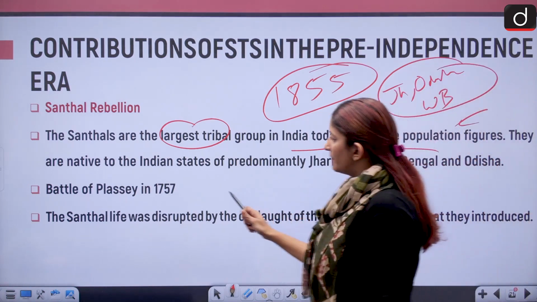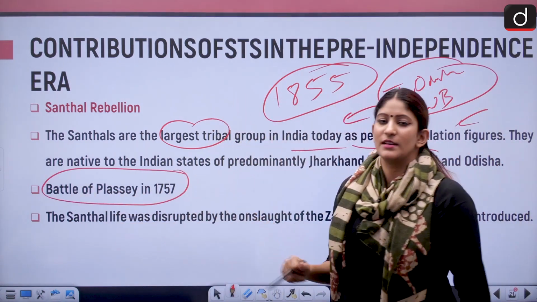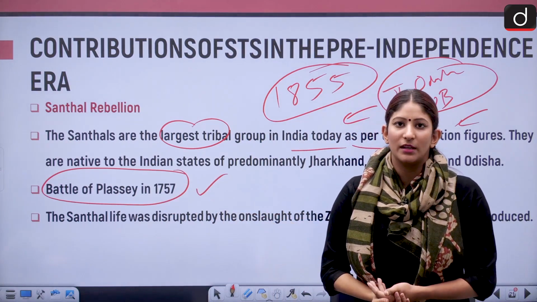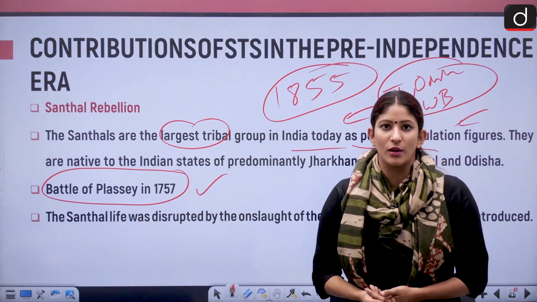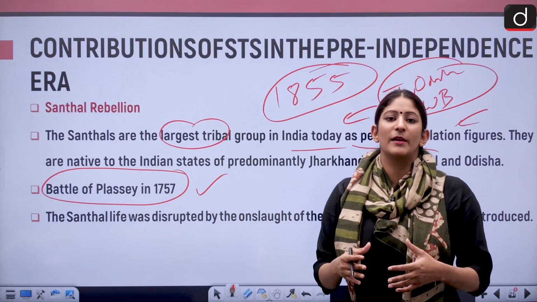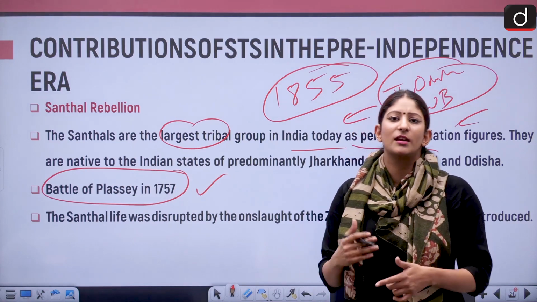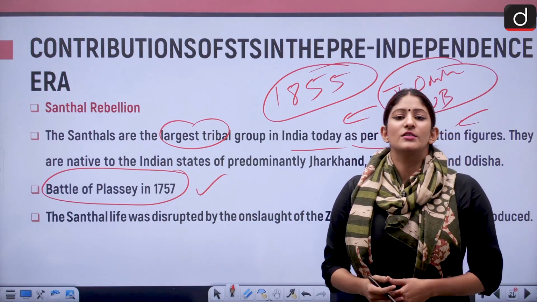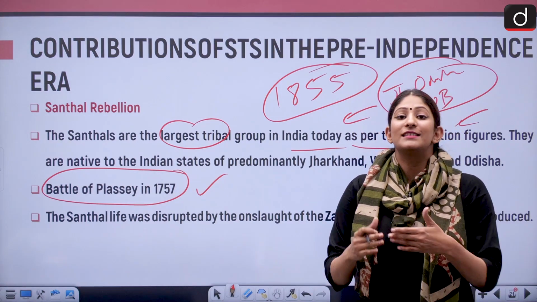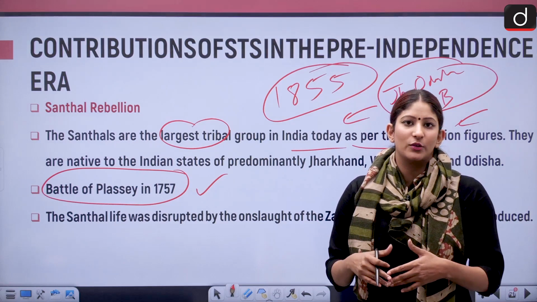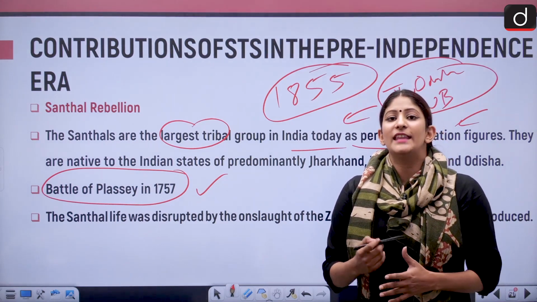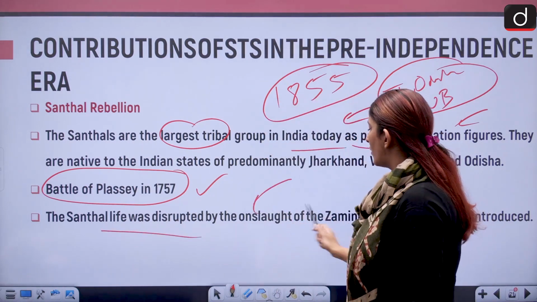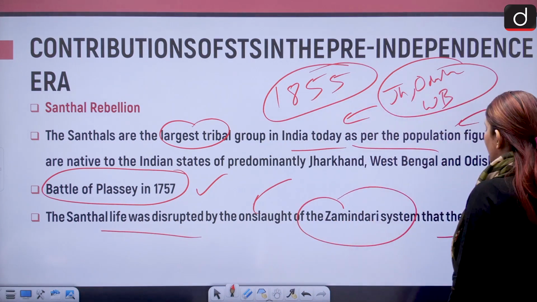And after the Battle of Plassey, 1757, when the British came into the economic picture of Bengal, that time Bengal was an integrated Bengal, not today's Bengal, but the entire region comprising Odisha, West Bengal, Bihar, and Jharkhand. So when they came into the picture, they started having their own policies with respect to the land revenue system. And that was not fitting well with the Santhal groups. The Santhal life was disrupted by the onslaught of the Zamindari system that they introduced.